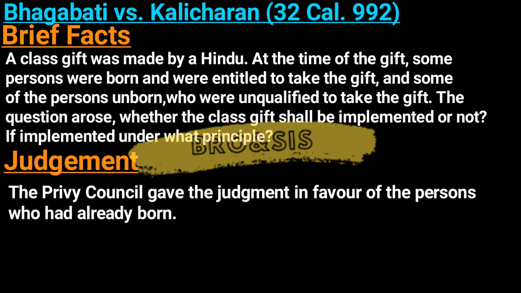The first one is Bhagavati versus Kali Charan. Brief facts: a class gift was made by a Hindu. At the time of the gift, some persons were born and were entitled to take the gift, and some of the persons were unborn and unqualified to take the gift. The question arose whether the class gift shall be implemented or not. If implemented, under what principle? Now, the judgment: the Privy Council gave the judgment in favor of the persons who had already been born.